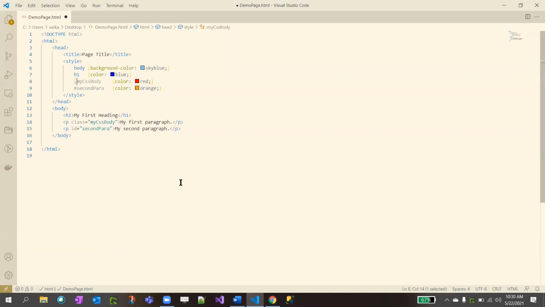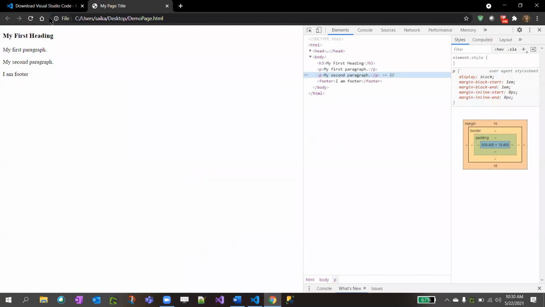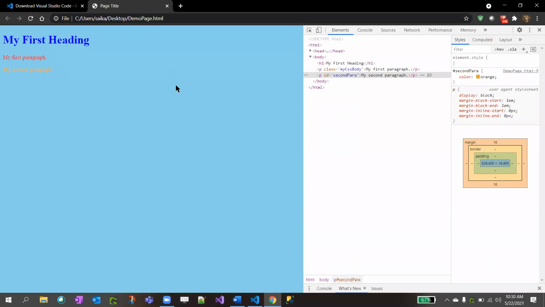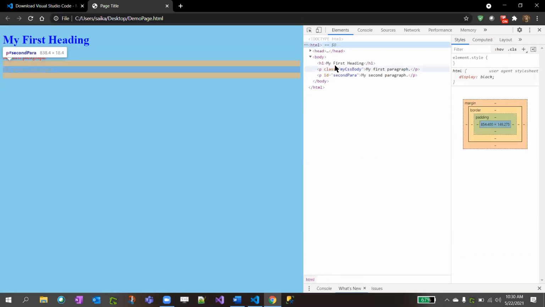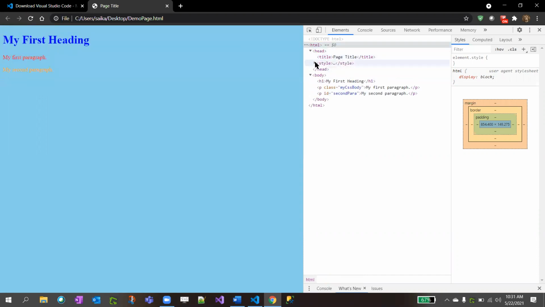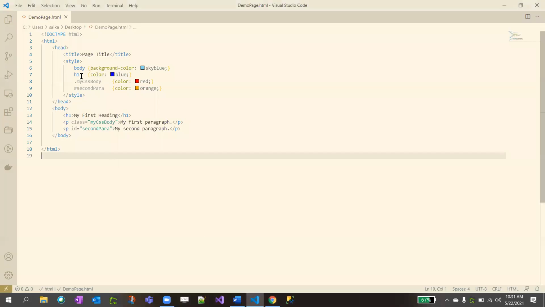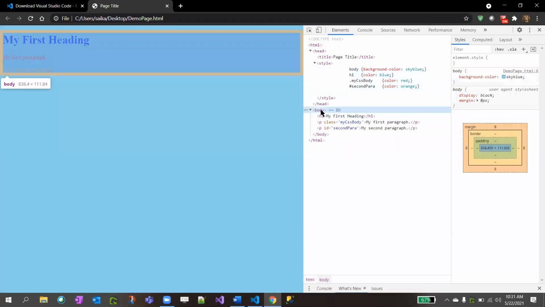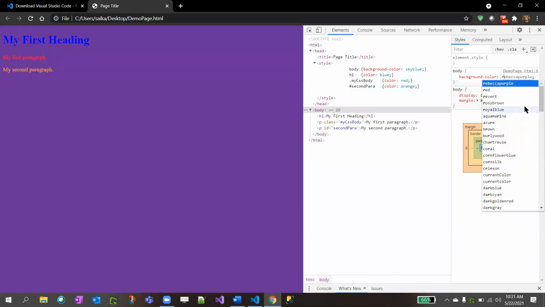Okay, now I'm going to save this file and go to the Chrome browser, and just refresh. See the body color. You can inspect and see what's happening here. There's a style tag, which is in this part, right? We gave the body a background color. You can see on the right side, in the style section, the body; let's change it to sky blue.